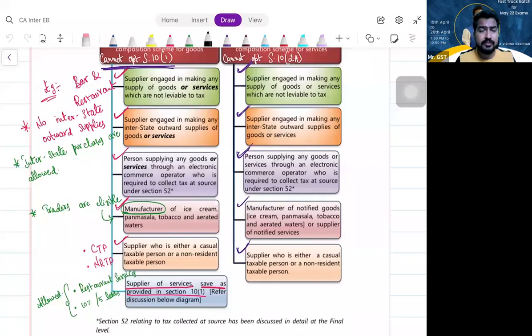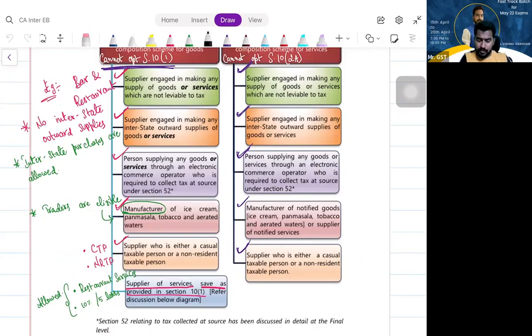What is the next condition? You cannot make interstate outward supplies. Sir, can I make interstate inward supplies? You can purchase from outside the state, but you cannot sell outside the state. Is it clear? You can purchase outside the state, but you cannot sell outside the state. Am I clear?